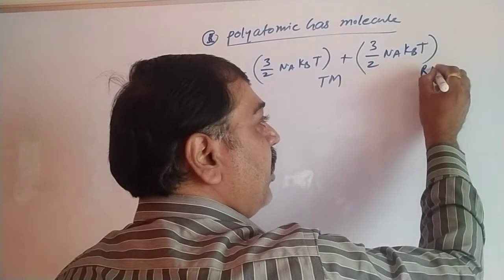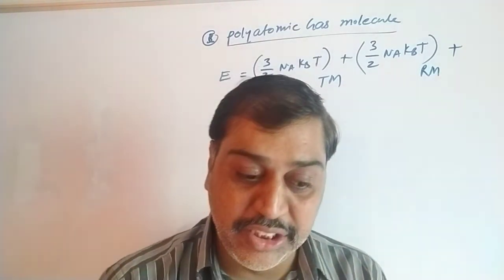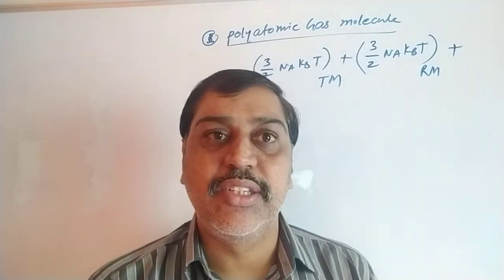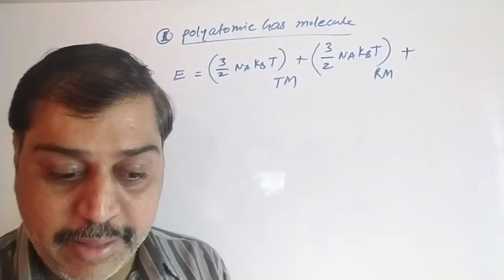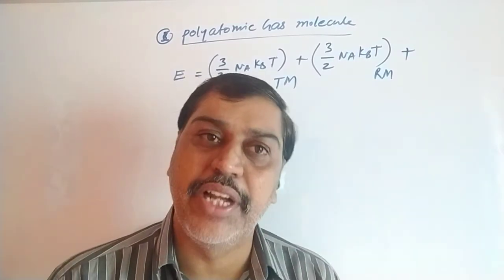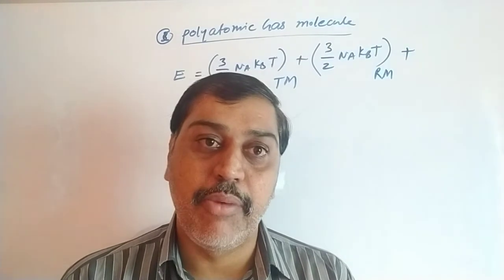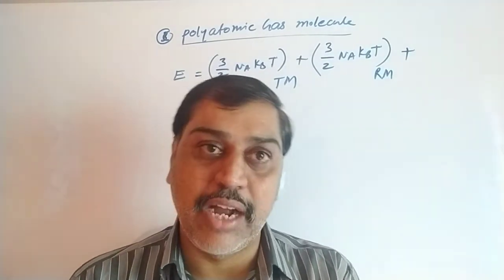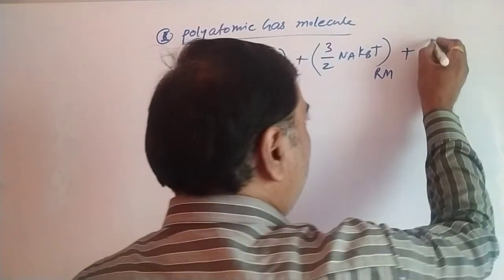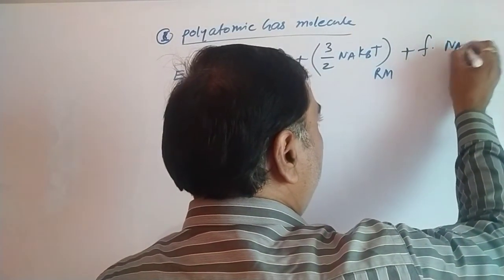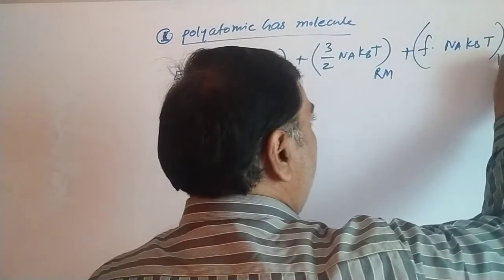So it is rotational motion plus some part, and in general we are going to consider a third one, which is vibrational. Vibrations depend on the number of atoms, f vibrational degrees of freedom. In general it depends on the number of atoms, 3 atoms, 4 atoms, 5 atoms, accordingly. Suppose f vibrational degrees of freedom, then we can write it as f into Na into kB into T, due to vibrational motion.